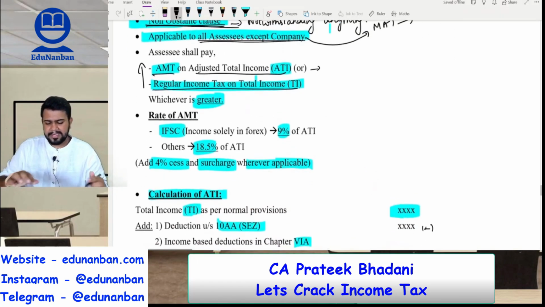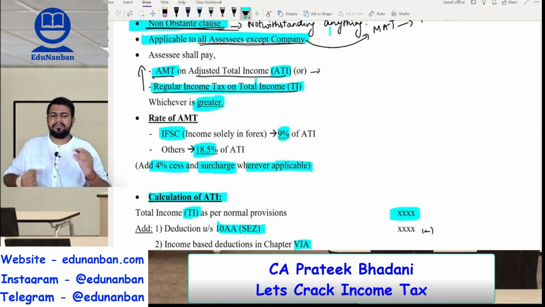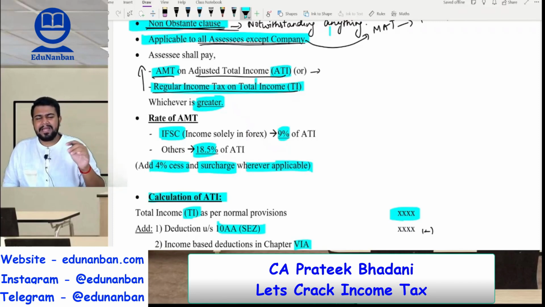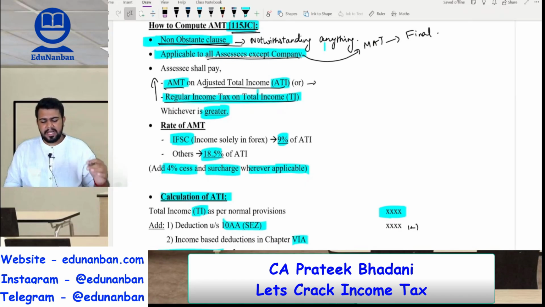What is the rate of AMT? It is 18.5% of the adjusted total income, and in case of IFSC, that is International Financial Service Center, it is 9% of adjusted total income. After finding this 18.5% or 9%, above that you should add 4% education cess, surcharge, etc.